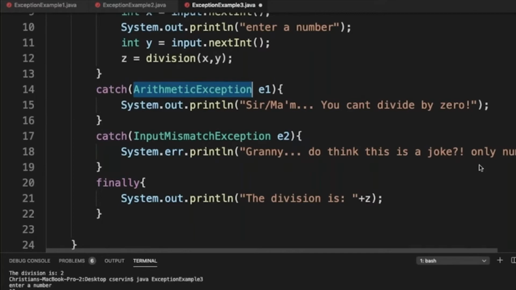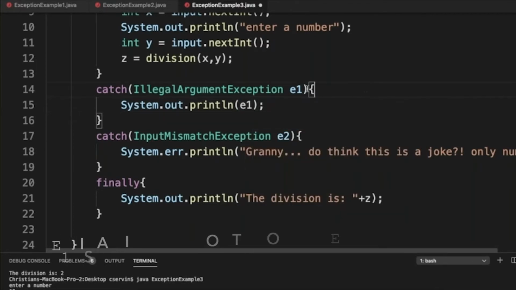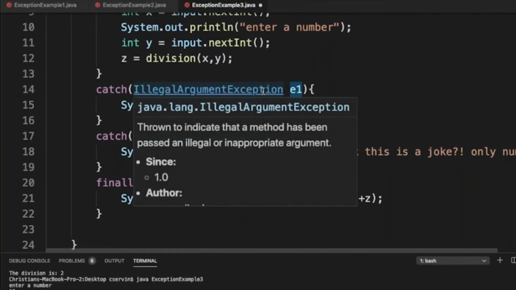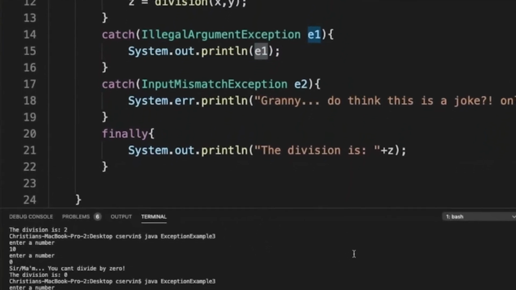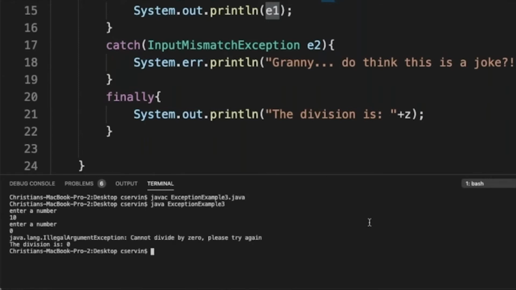We want to throw something. And here at this point, we can just put exception. And instead of just printing the message here, we can just print e1. e1 is just an object, illegal argument exception, and we just report it immediately here. Let me clear my screen, and then I'm going to compile this program again. At this point, if I do 10 divided by 0, we get illegal argument exception. Cannot divide by 0, please try again.